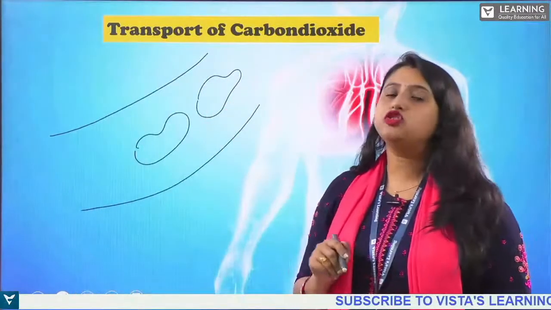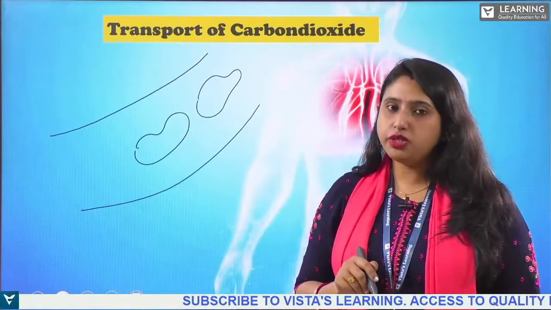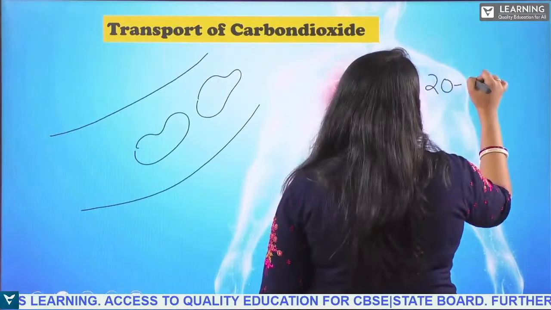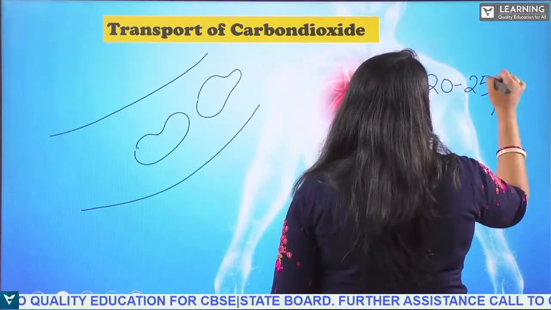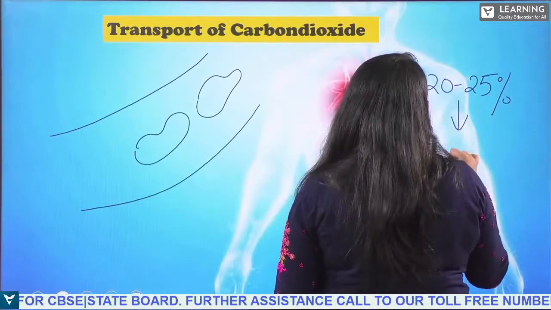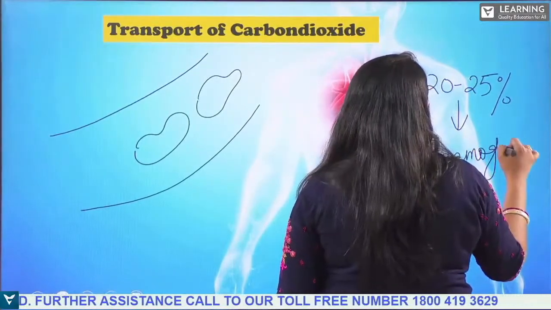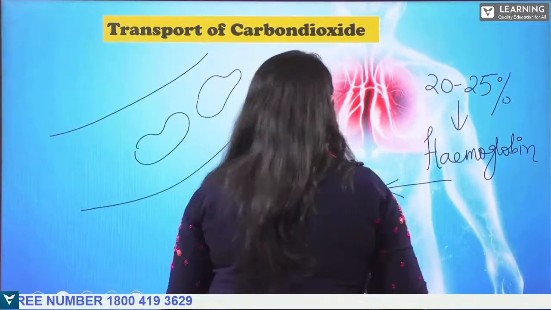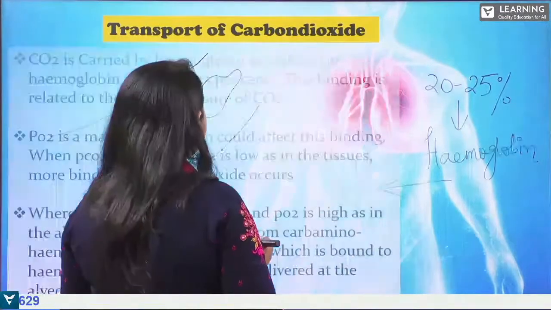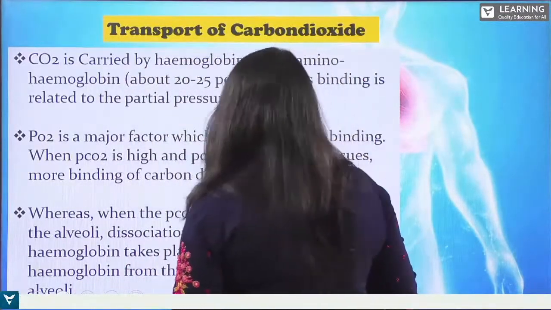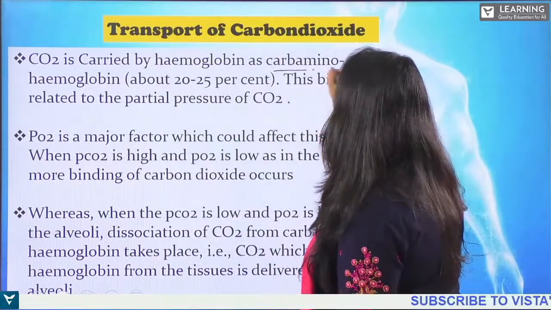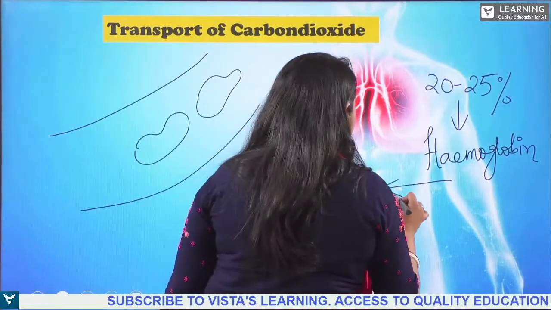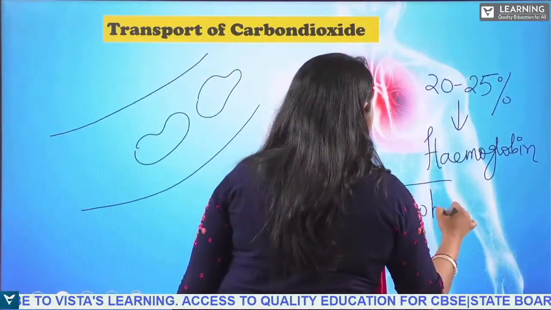Now, 20 to 25% of the carbon dioxide will bind with hemoglobin and form carbaminohemoglobin.